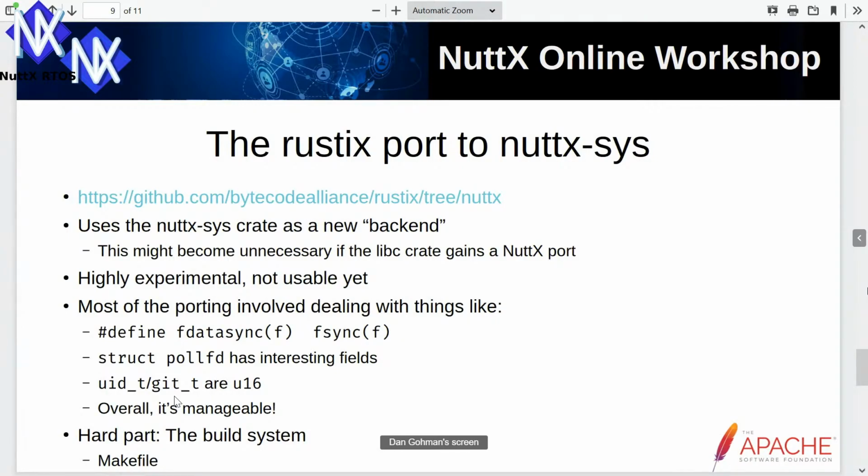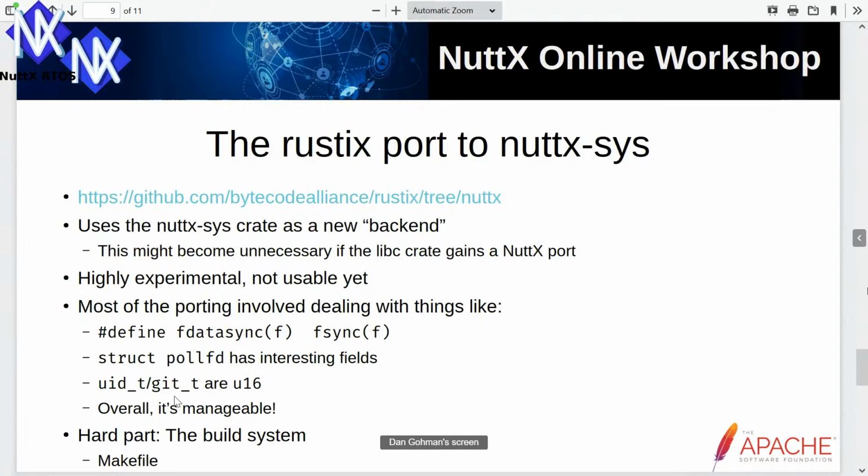Using a separate backend within Rustix is actually kind of an interesting thing. It was the easiest thing to do right now to get started. But in the future, if there's an official libc port, a Rust libc crate port to nuttx, this extra backend will become unnecessary, because then Rustix could just use its libc backend to talk directly to these APIs. So this port is highly experimental. It's not really usable yet, but it did get far enough to prove the concept of a lot of these things being possible.